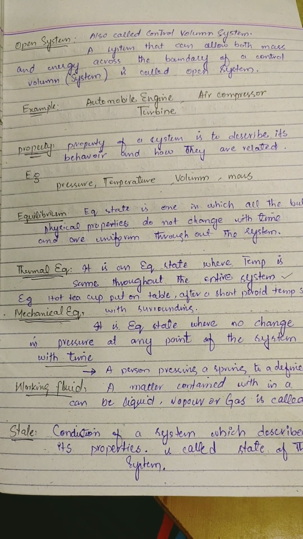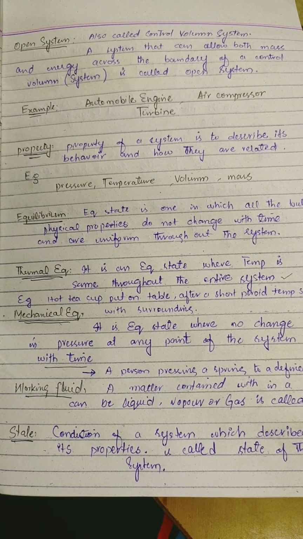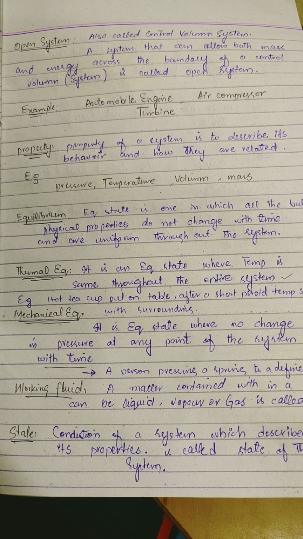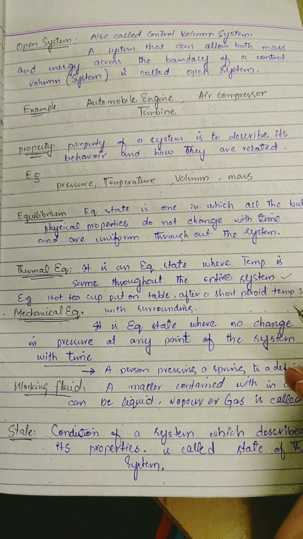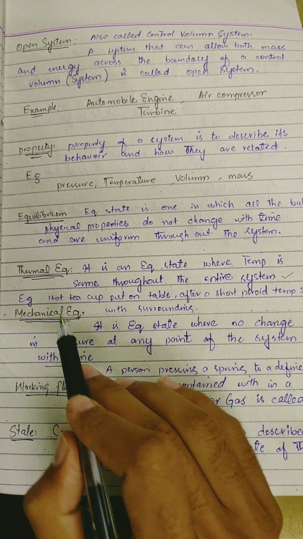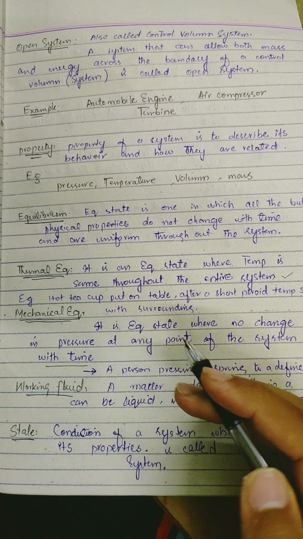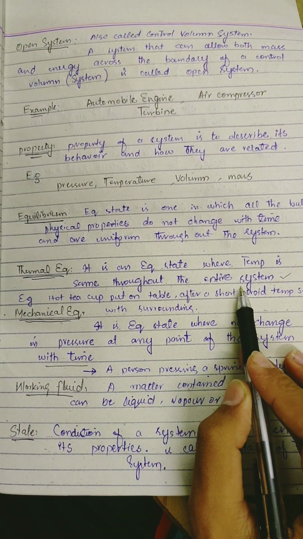Today we are memorizing the lecture of mechanical technology, lecture number 3, that is equilibrium. Equilibrium is a state in which all the physical properties do not change with time and are uniform throughout the system. Then its type is thermal equilibrium. It is an equilibrium state where temperature is the same throughout the entire system.